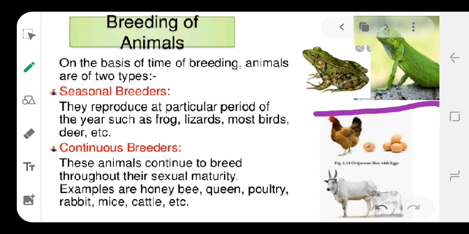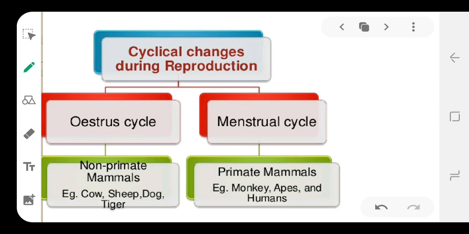The next one is the cyclical changes, how the cyclical changes occur during reproduction. When the organism reaches the reproductive or maturity phase, slowly the sexual organs develop and some chemical messenger activities take place inside the body of the organism. So here in the cyclical changes, we are categorizing into two types of cycles. One is the estrous cycle, another one is the menstrual cycle.